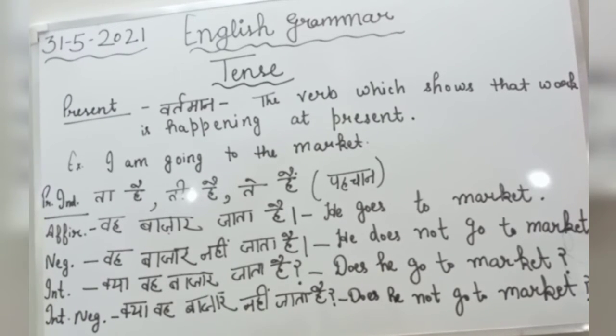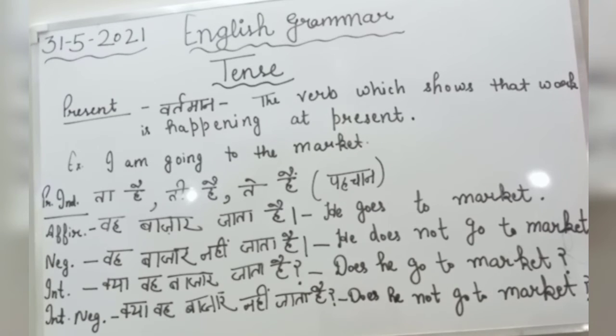We know how we have to form the sentence. At the starting we have to place subject, after that verb, after that object in the affirmative sentences. So the sentence वह बाजार जाता है is formed in English in this way: he subject, verb go, es for the present indefinite affirmative part, to market, that is object, to is a preposition. In the affirmative sentence, how have we formed it? वह बाजार जाता है, he goes to market.